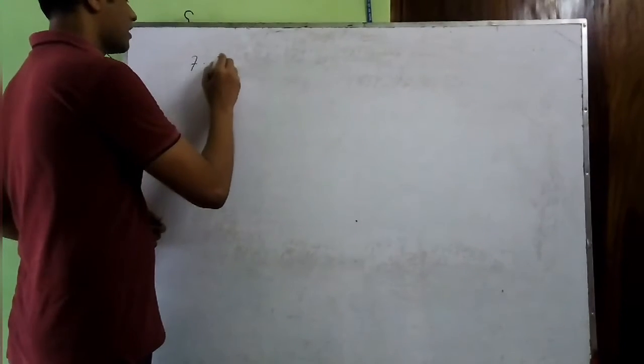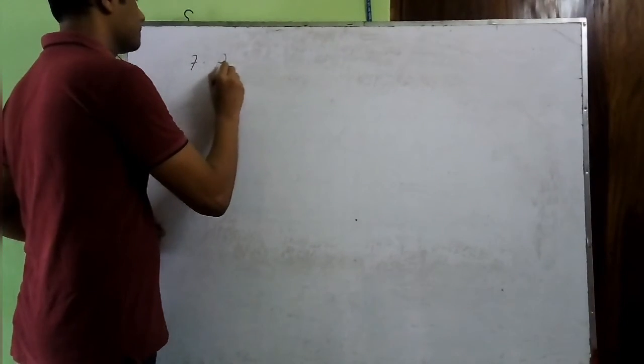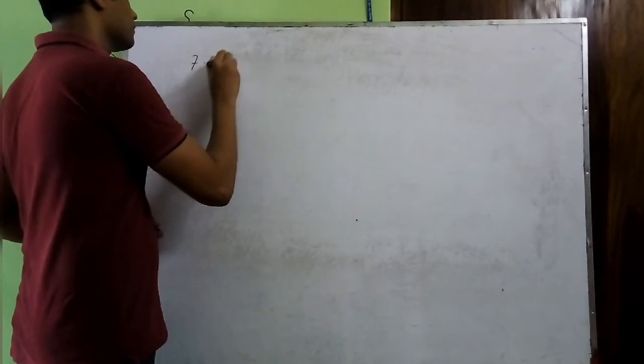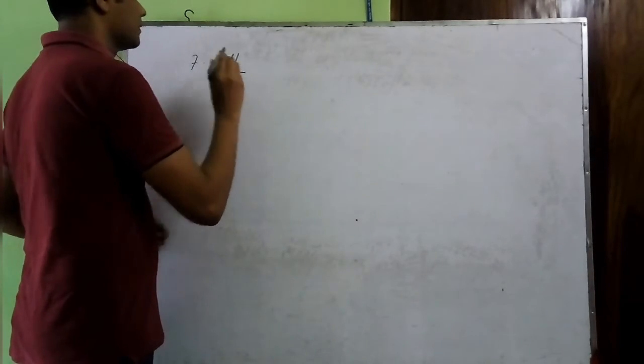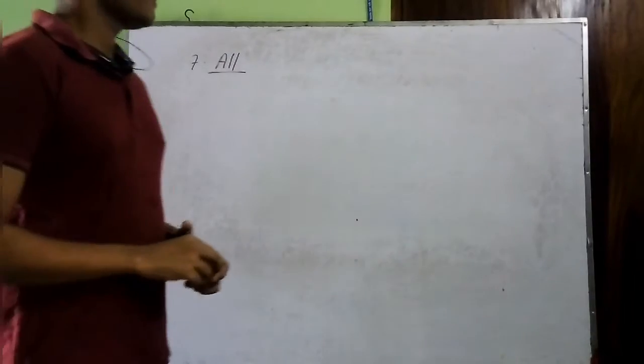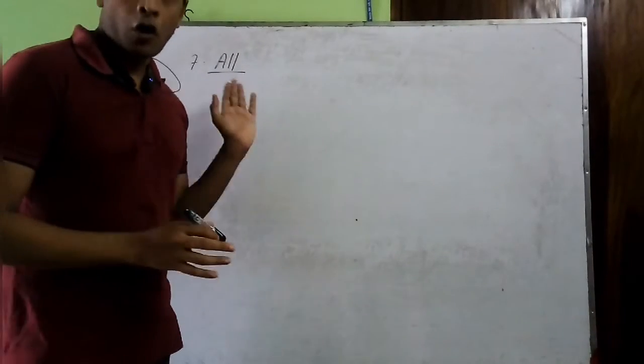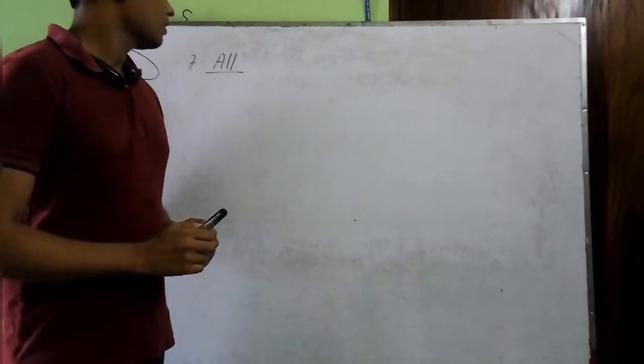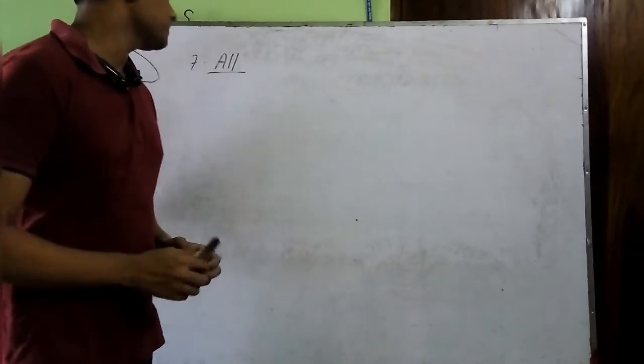And rule number 7 is about all. That means if in our sentence we have all, then what to do actually?